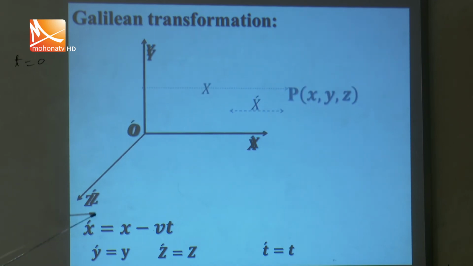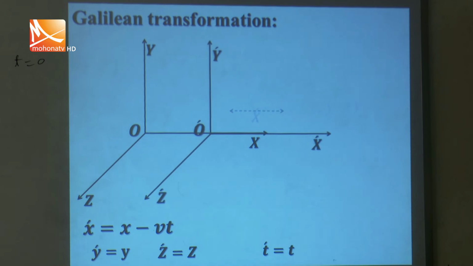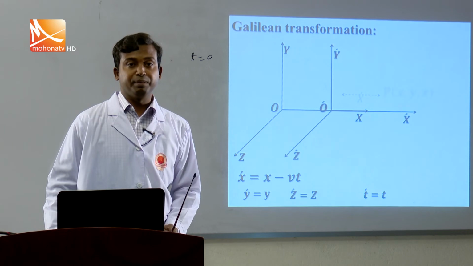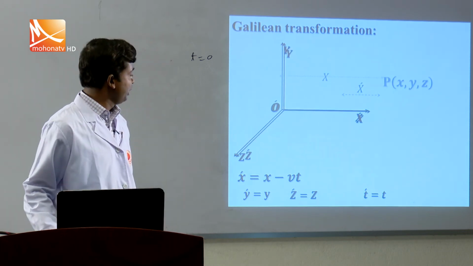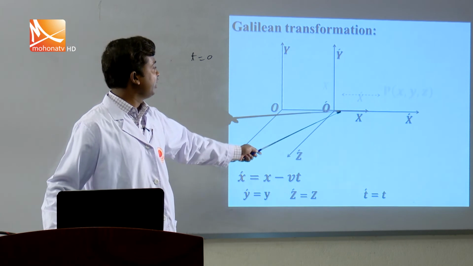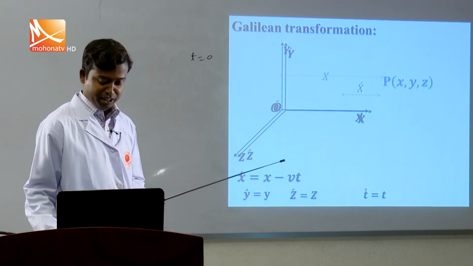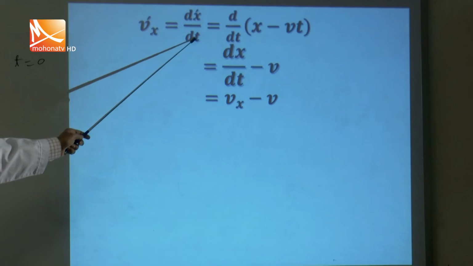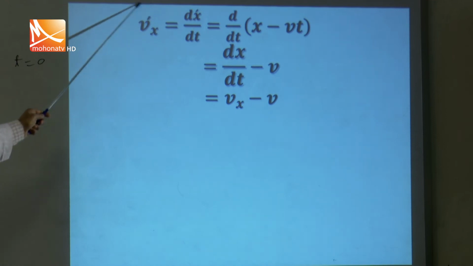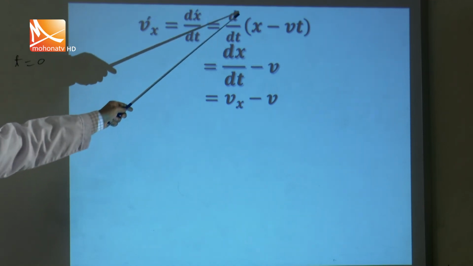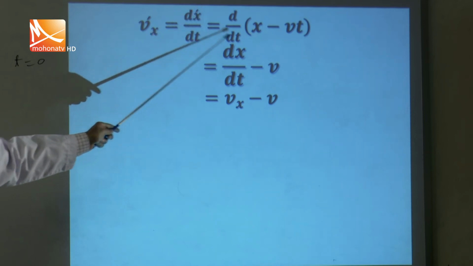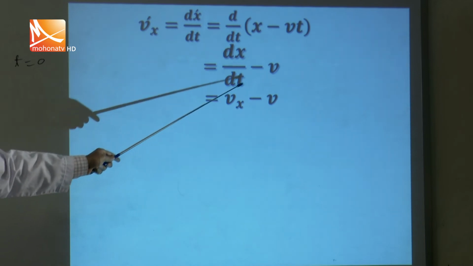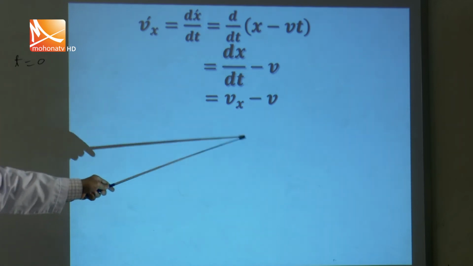Now, I am going to talk about this transformation in relation to velocity. If we take the rate of change of displacement, then we get velocity. Let us see the condition of velocity in the Galilean transformation. This is the rate of change of displacement, dx prime by dt, which can be written as vx prime. Putting in the value of x prime, that is x minus vt, and differentiating, you get dx by dt minus v, and dx by dt is vx.